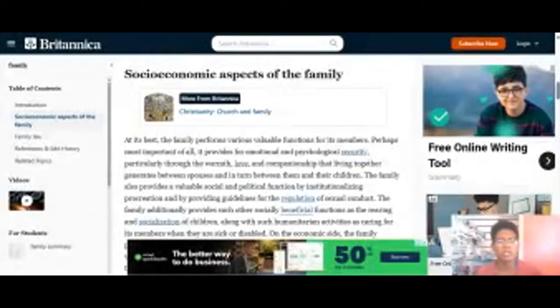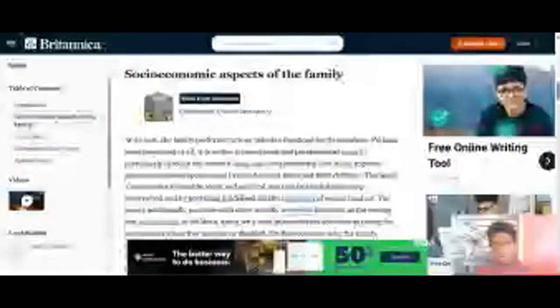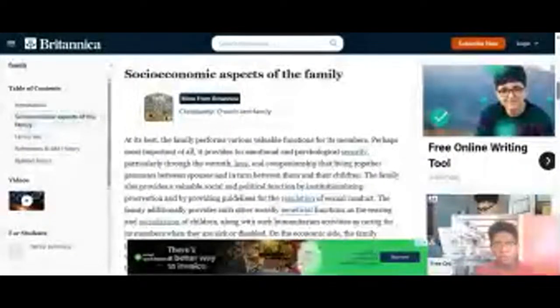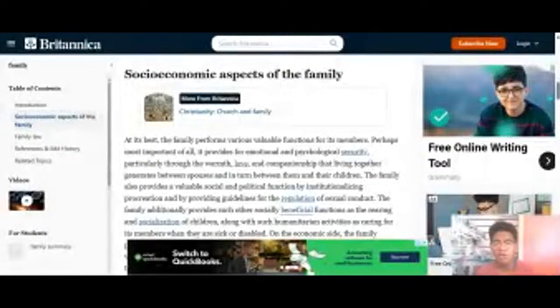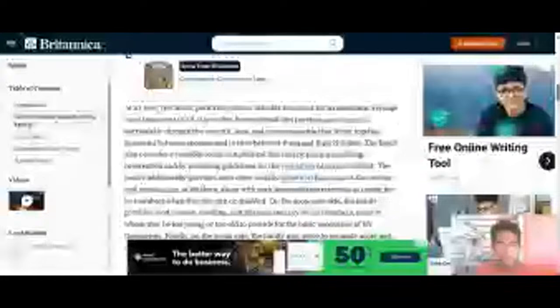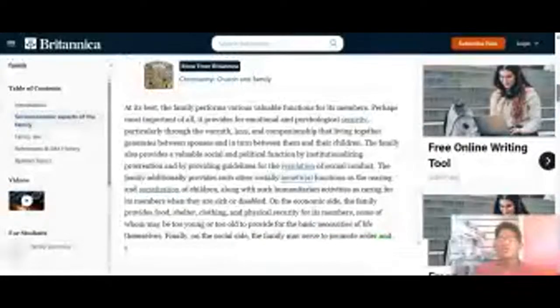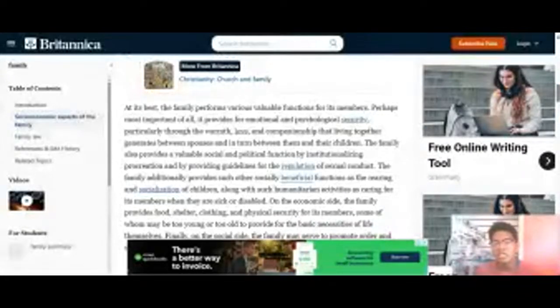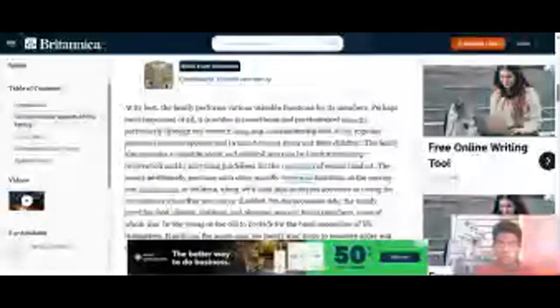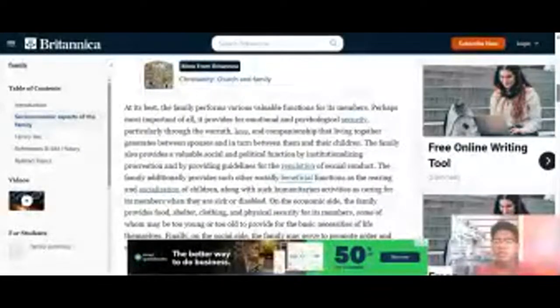The family additionally provides such other socially beneficial functions as the rearing and socialization of children, along with such humanitarian activities as caring for its members when they are sick or disabled. So there's an economic benefit too. So these are the advantages of the nuclear family. There is the benefit of socialization, and that is a function. So one of the functions of the family is to provide socio-economic needs.